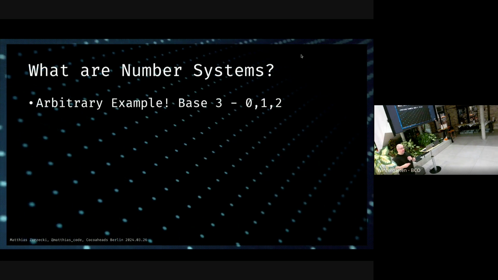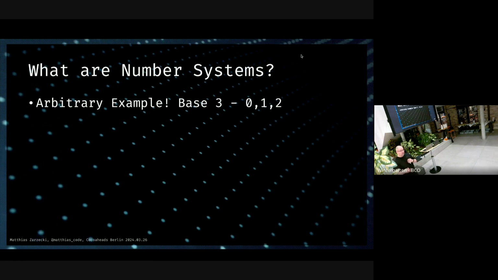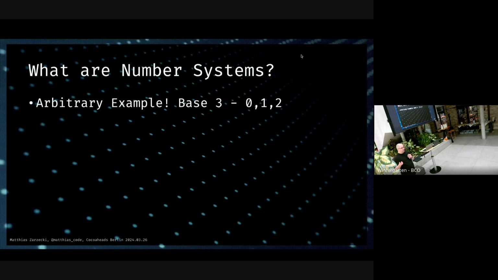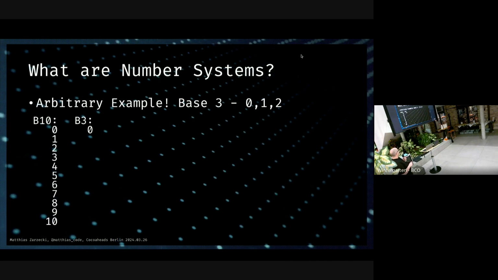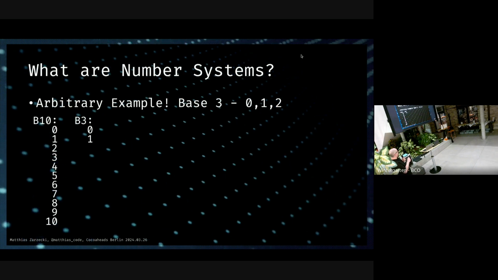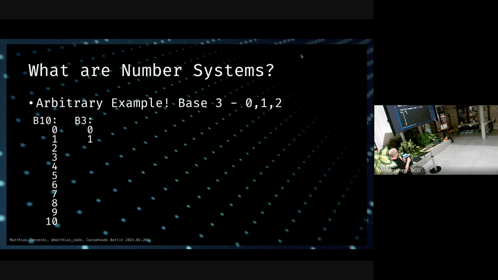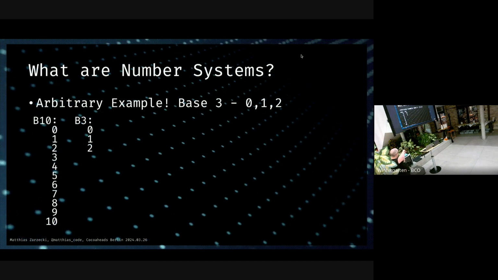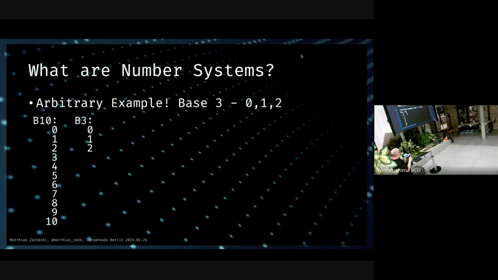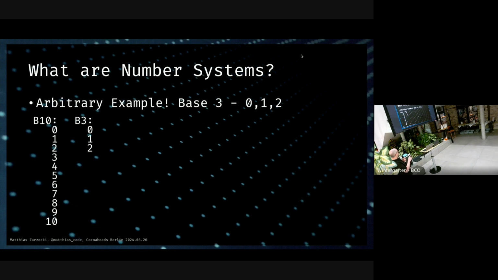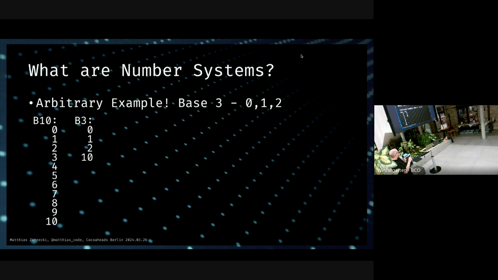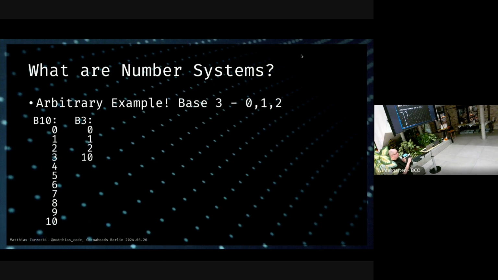And now let's do the same thing again with a different base to show that we've all learned it. I've picked an arbitrary base 3, because this is not something that's usually used that much, right? So let's start counting. I've done the base 10 here, 0 to 10, base 3. We start at 0 again, we go up to 1, we go up to the next one. And now we have the same issue that we have in base 10 when we reach number 9. We've exhausted our numerals. So the next one here is, as you already figured out, 1, 0. The right one gets reset to 0, the left one gets incremented by 1.